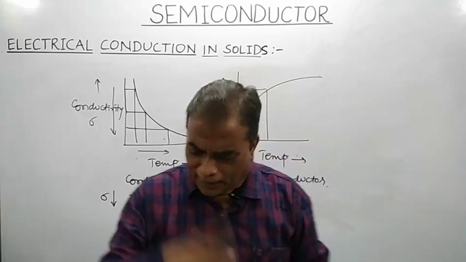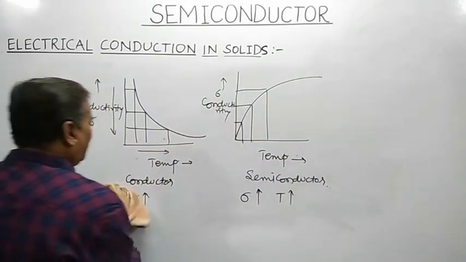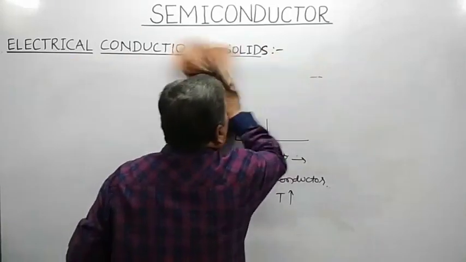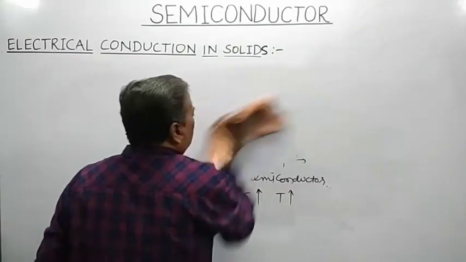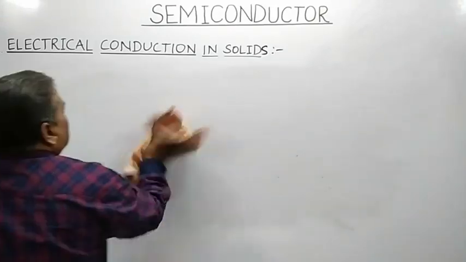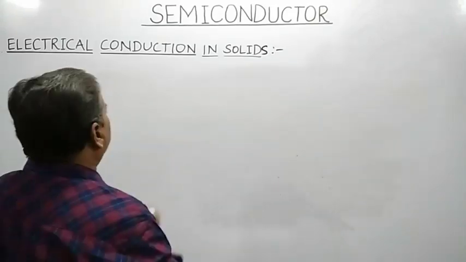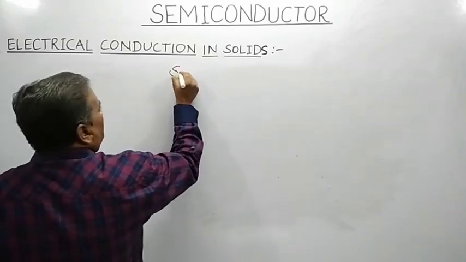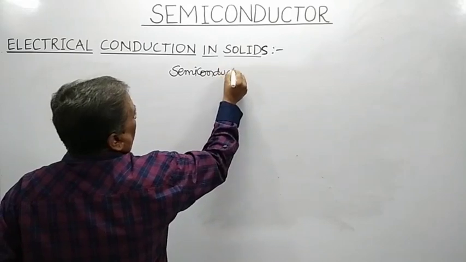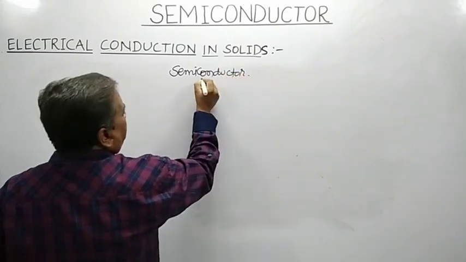Remember, we have three different types of semiconductors, depending upon whether they are elements, compounds, or organic materials.